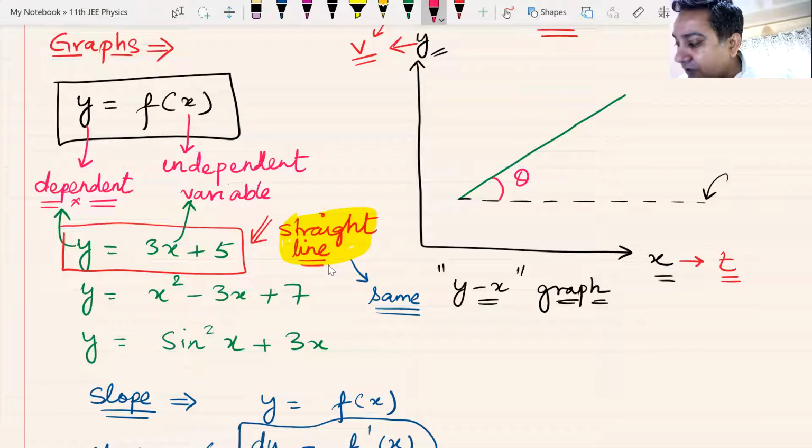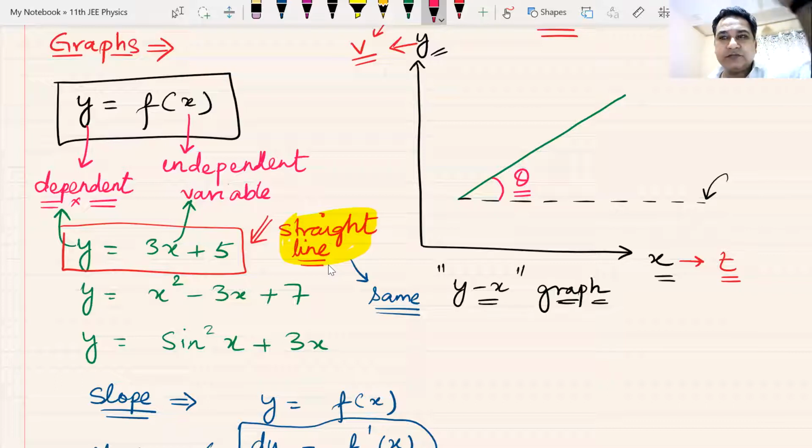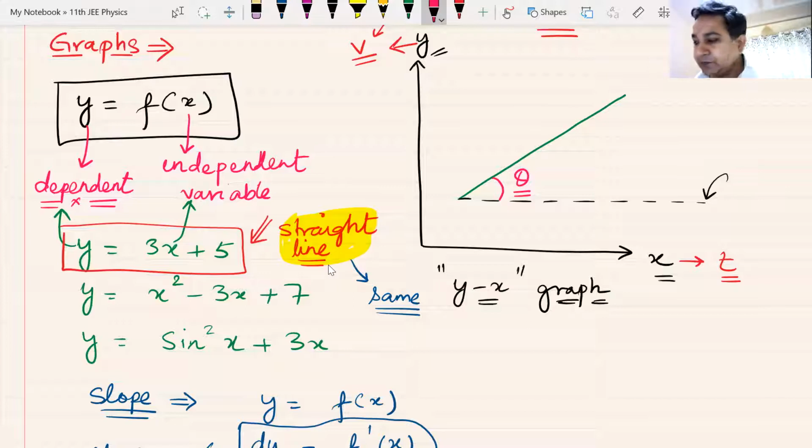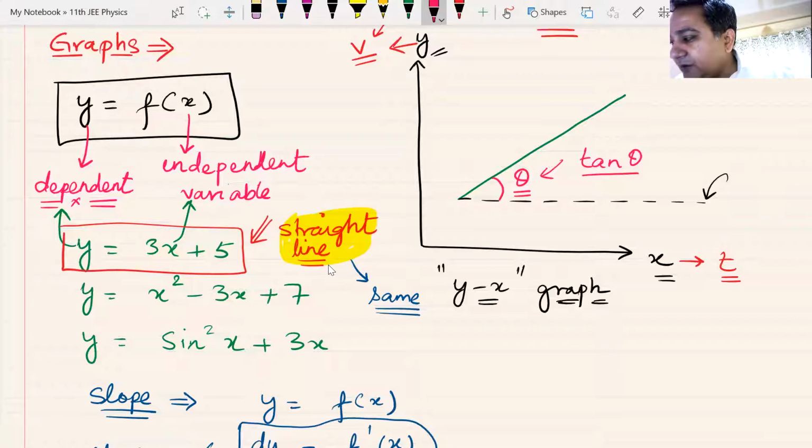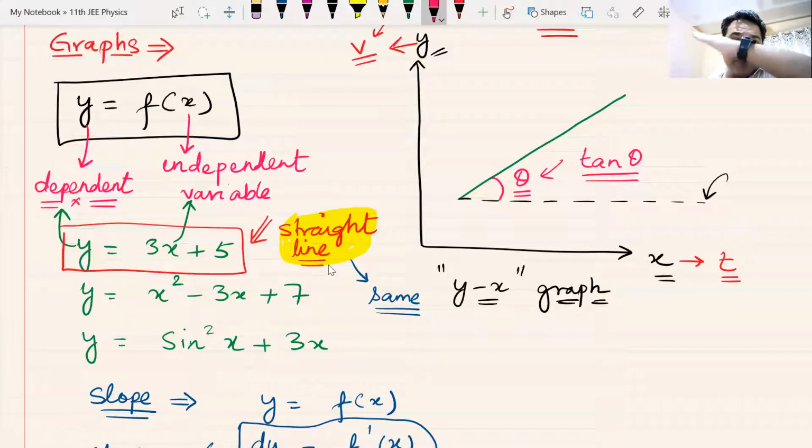This angle theta with the x-axis gives us the tilt: how much this straight line is tilted. Then we found the tan of that angle. Tan is a trigonometric ratio, perpendicular divided by base. We found the tan theta of this angle theta, and that gave me the slope of this straight line.